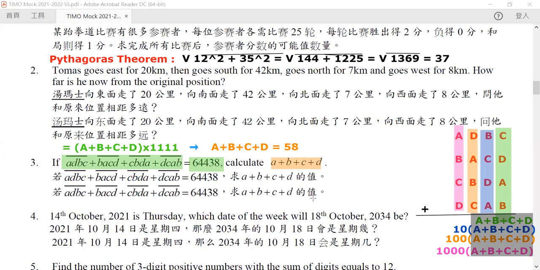So for question 3, it asks what is the meaning of each of these digits? I think it's impossible, for it must be less than... yeah, that's strange.